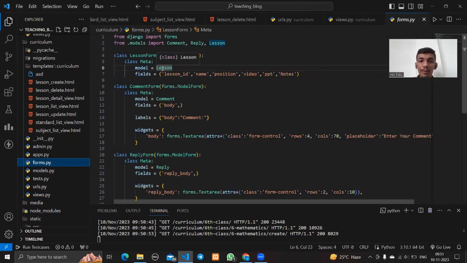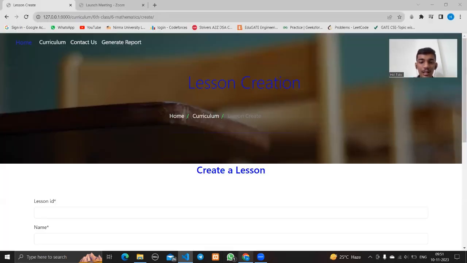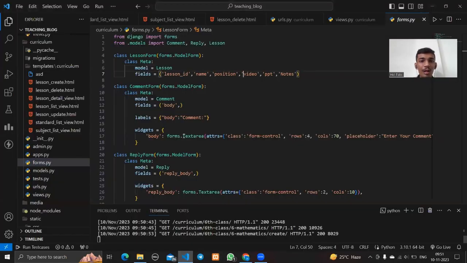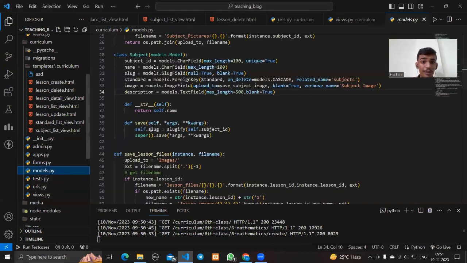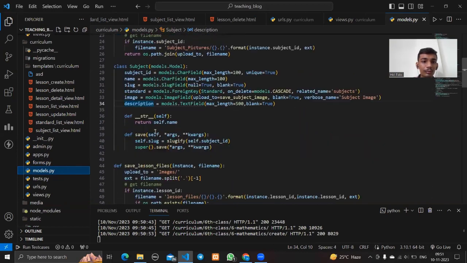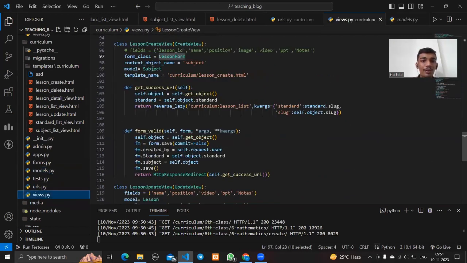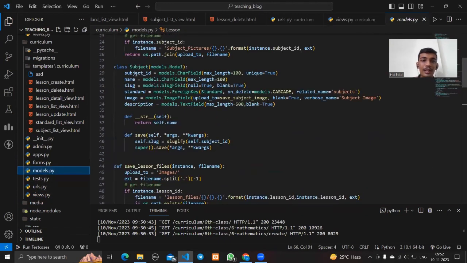Okay, here we use the model form concept, and the fields are the lesson ID, name, position, and the three file fields. These are the exact same: the ID, name, the chapter name, and the three file fields. And we go to the model that is called lesson in the models.py. Here are too many parameters, and it was explained earlier in this video. We also use the model subject. Okay, the subject has a subject ID, name, slug, standard, image, and the description.